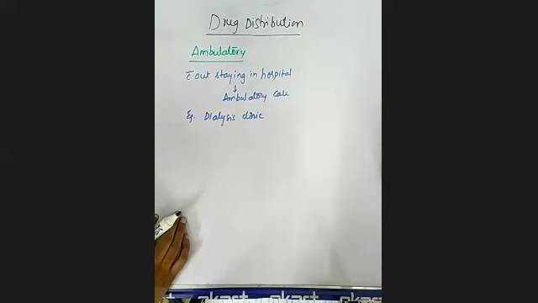That type of care is called ambulatory care, and such patients are called ambulatory patients.